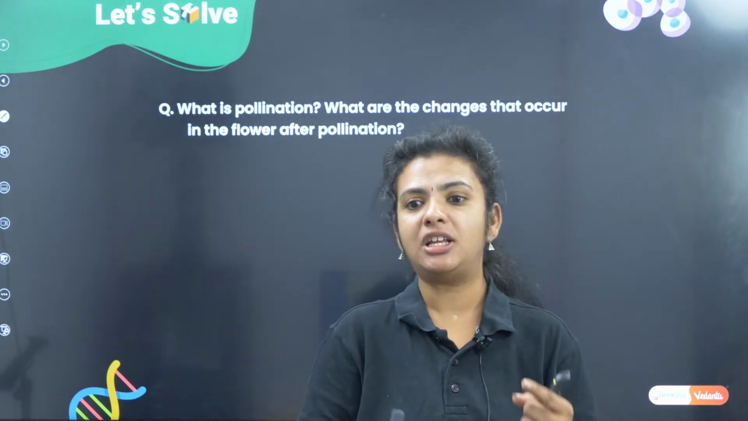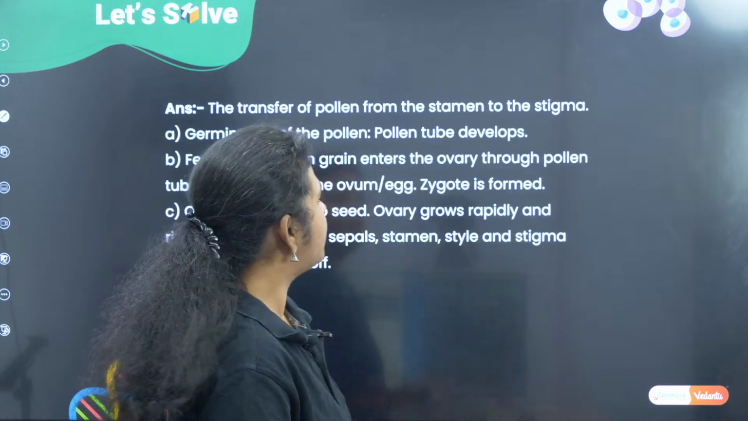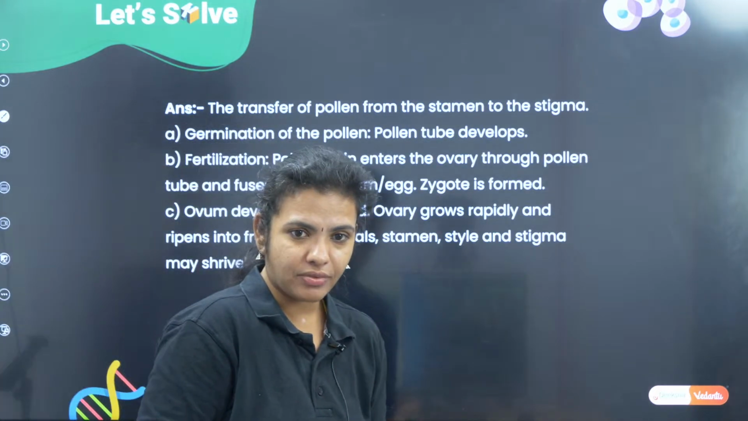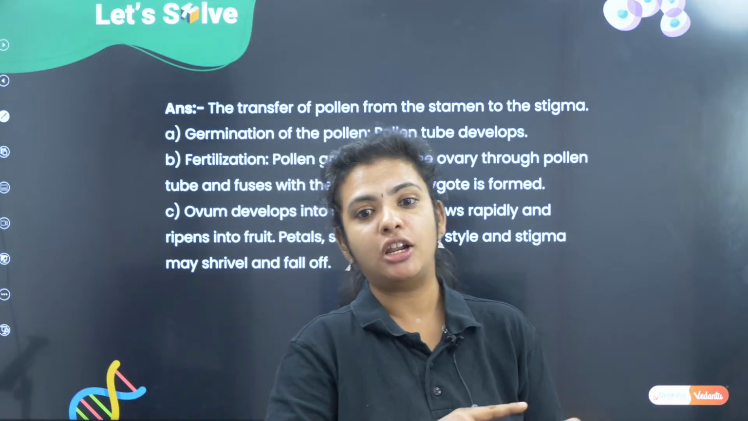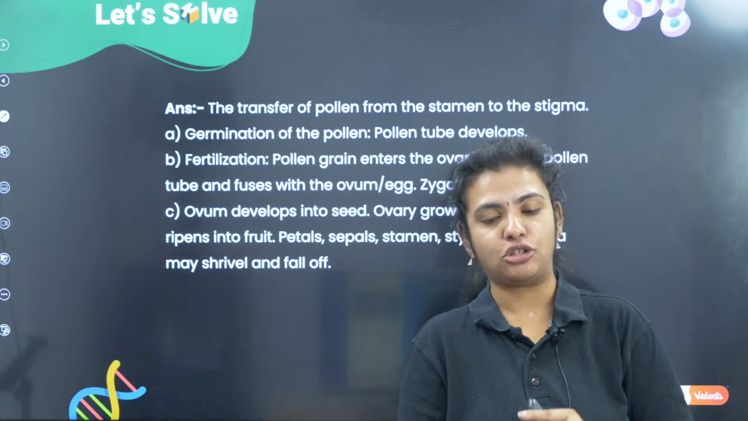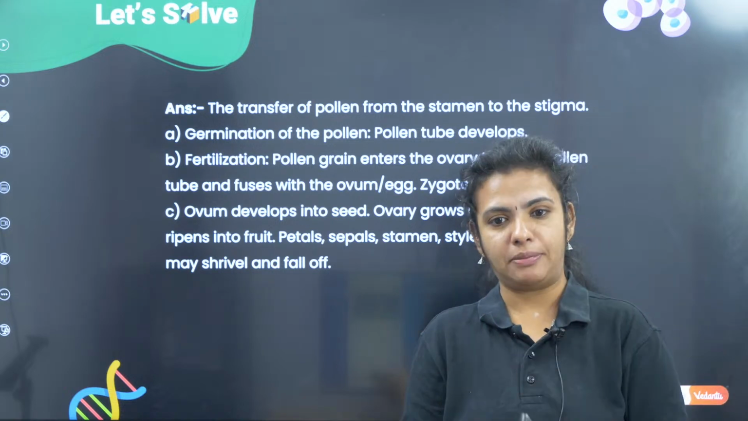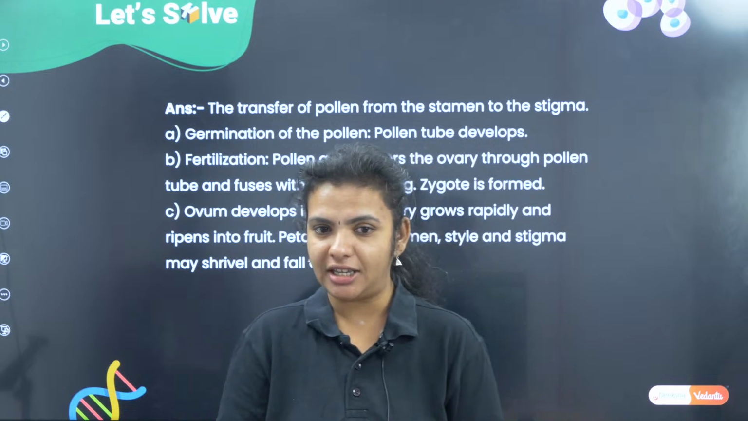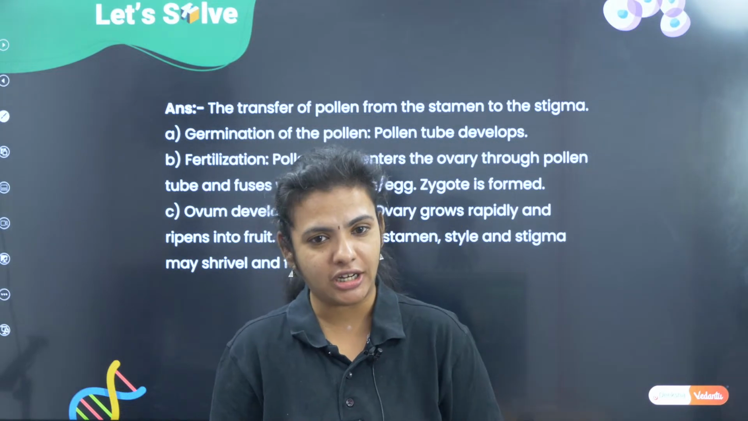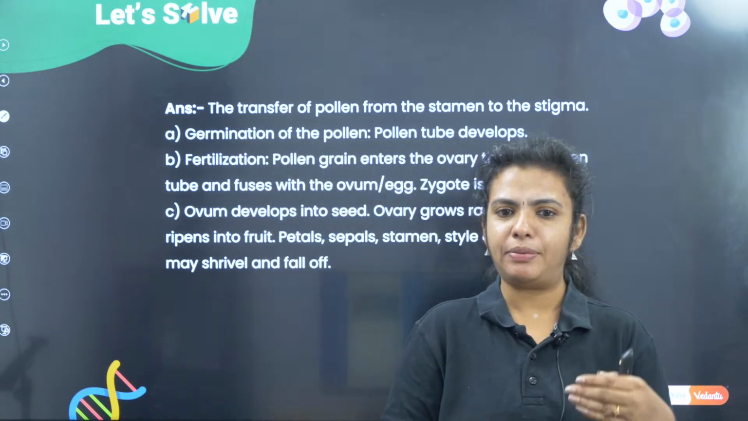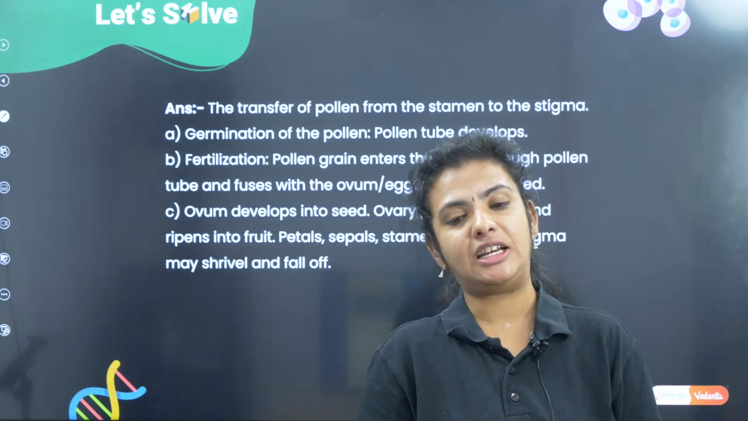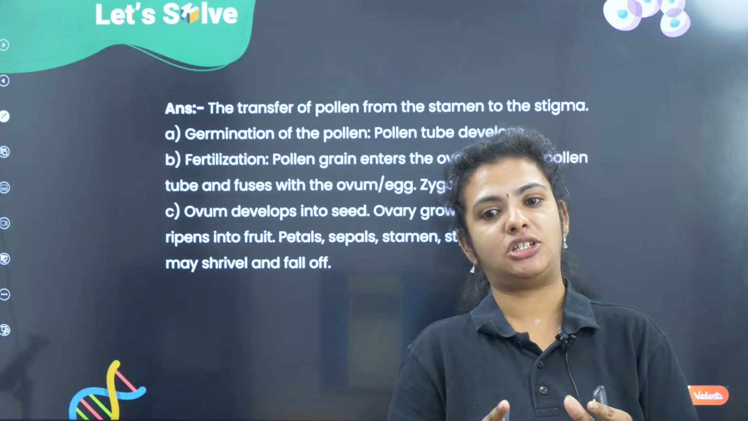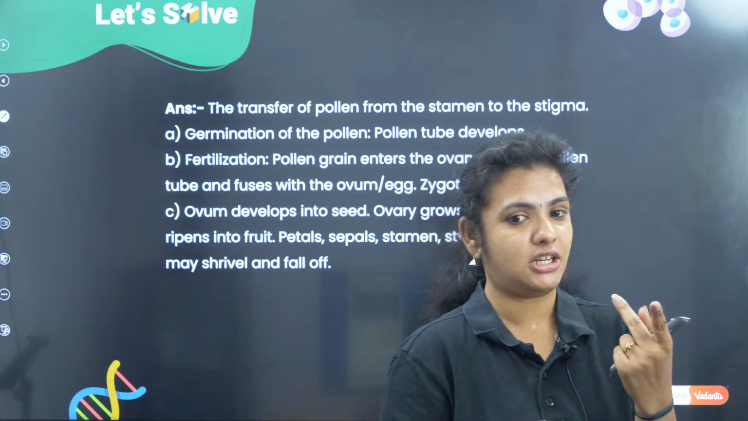So what is pollination? The transfer of the male gamete, the transfer of pollen grains from the anther or from the stamen to the stigma of the female. So from the male part to the female part, the pollen grains are being transferred with the help of pollinating agents. Okay, that is called pollination. And what do you think will happen because of this pollination? Definitely fertilization is going to happen. And we saw the kind of fertilization happening, that is called double fertilization, children.